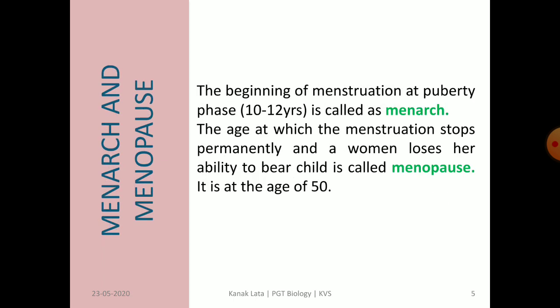Next topic is about menarche and menopause. The beginning of menstruation at the puberty phase, that is at the age of 10 to 12 years, is called menarche, and the age at which menstruation stops permanently is called menopause. At this stage, the woman is unable to produce a child, and on an average, it is at the age of 50.